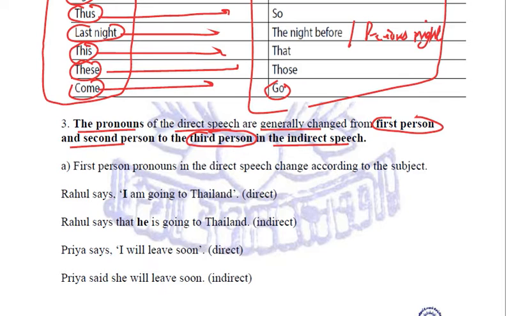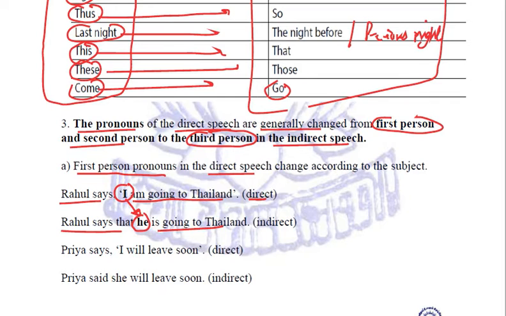For example, let us say it is a first person pronoun in the direct speech, like Rahul says, I am going to Thailand. This is a direct speech and Rahul is using I for himself. But if we are using the sentence of Rahul in the reported speech, then what will we say? Rahul says that he is going to Thailand. I is converted into he, depending upon the subject.